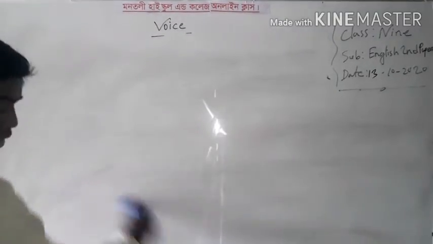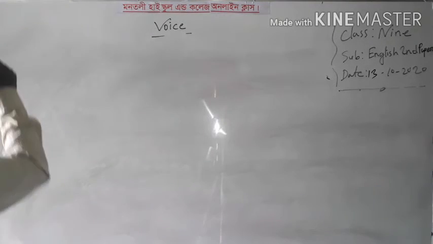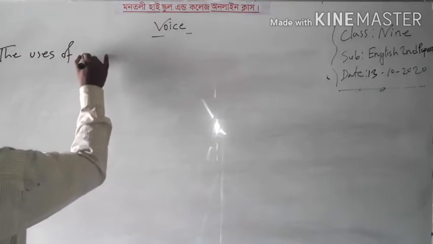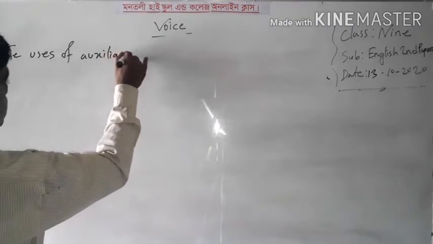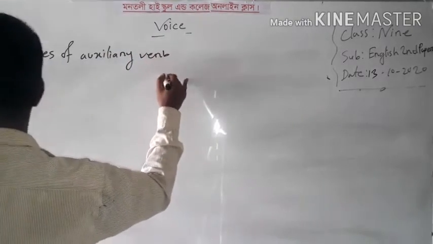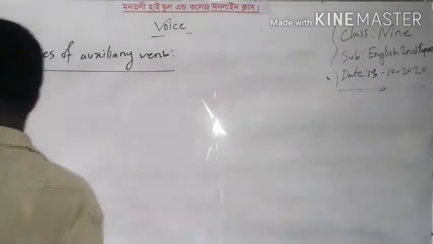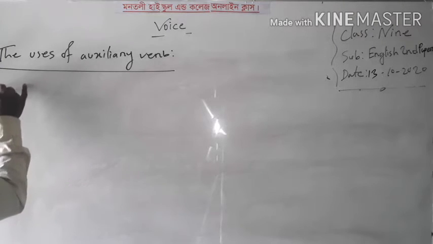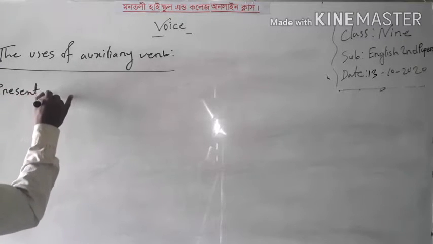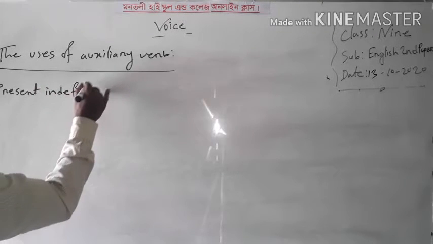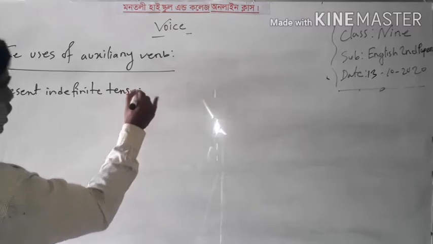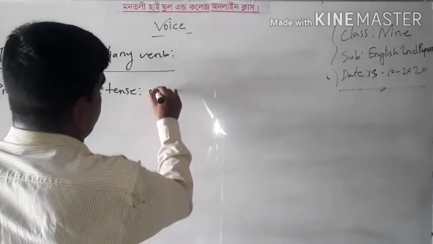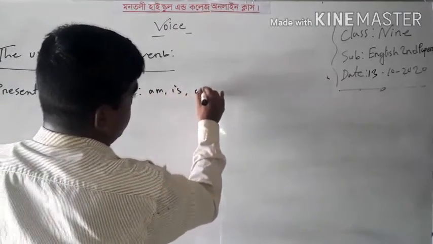My dear learners, look at the board. The uses of auxiliary verb in voice sense. At first I will write present indefinite tense. In present indefinite tense, we will write as auxiliary verb is, am, is, and are.